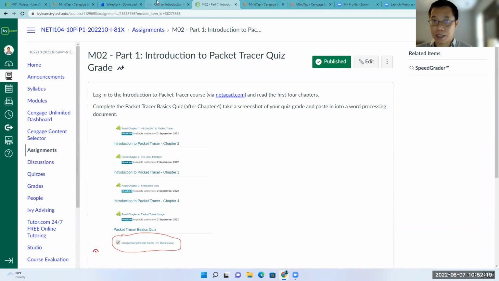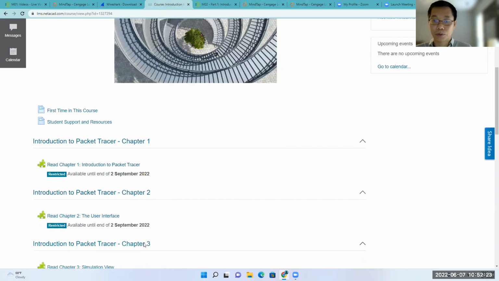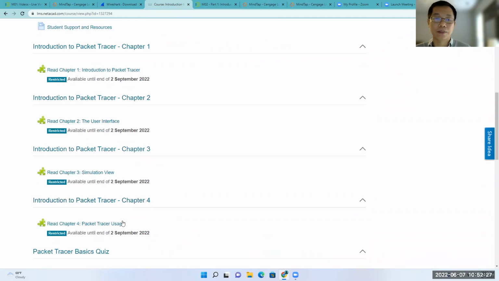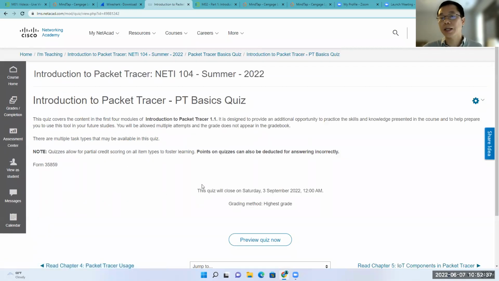In order to do that, you have to read chapters 1, 2, 3, and 4, and after reading all four chapters, you have the Packet Tracer basic quiz to do. When you're done, you take a capture of the screen with your grade, paste it in the Word assignment, and submit it in module 2 here.